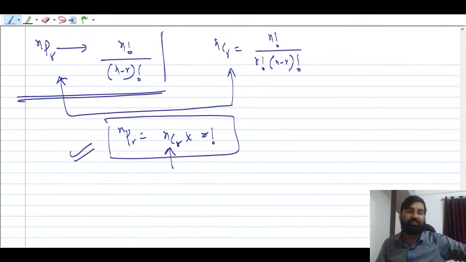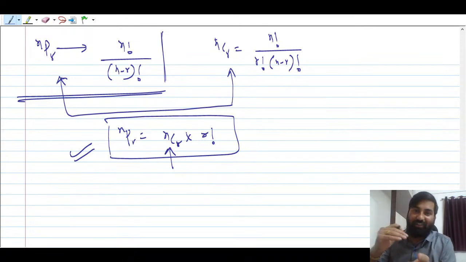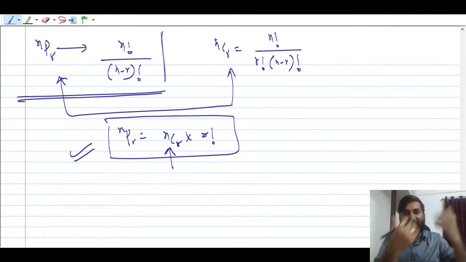So always whenever we talk about permutation, we will not use the nPr formula, we are going to use nCr and then r factorial, right? तो याद रखना, अरेंज करना है, ठीक है? ये बहुत इंपॉर्टेंट है, अरेंज करना है, राइट? अरेंज करना है अगर, तो आप पहले सिलेक्ट करो.